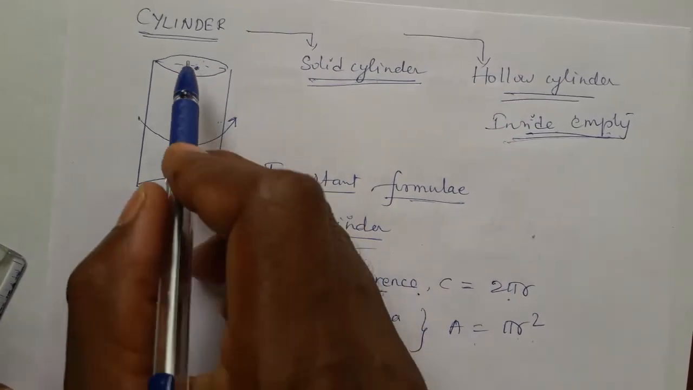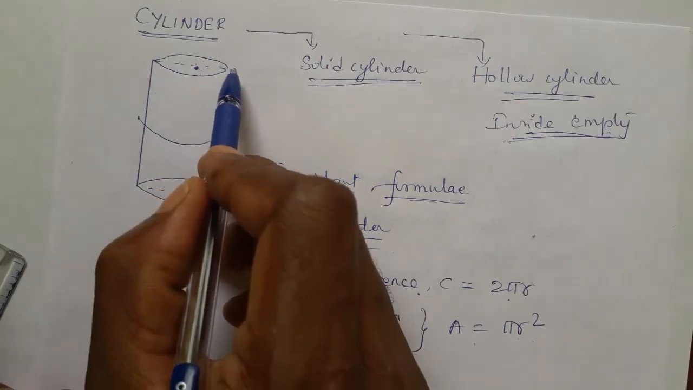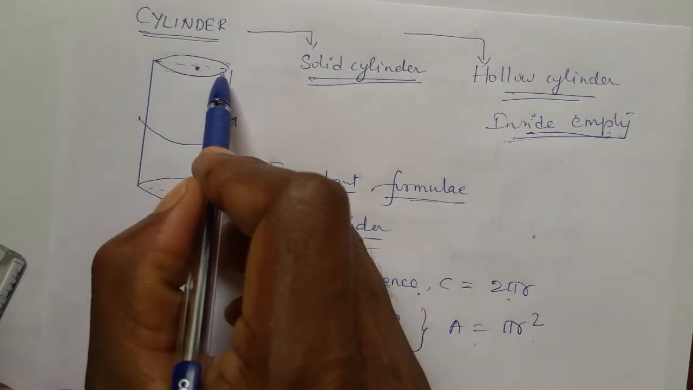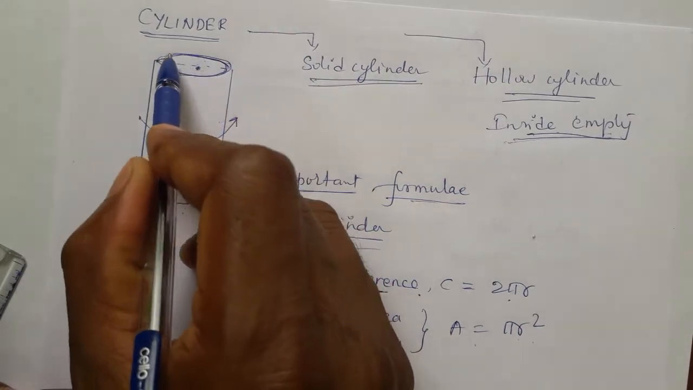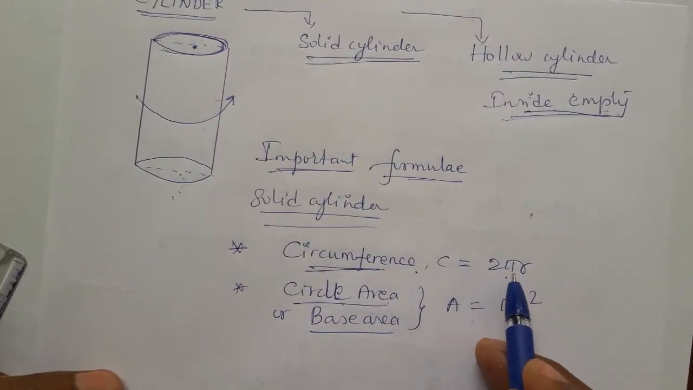So, circle circumference. This circle is there, no? Circle circumference means this outer line. The circle has this outer line, no? It is also called the perimeter. This outer line of the circle is the circumference, and that formula is 2 pi r.